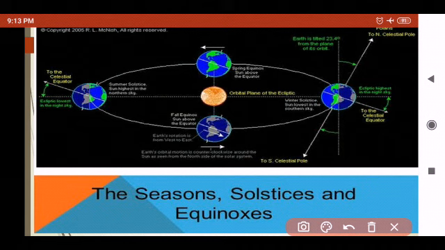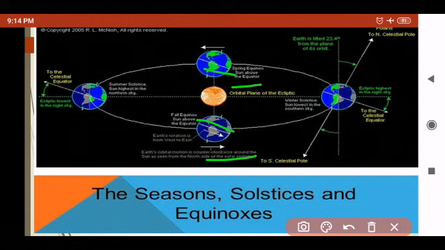Now the next part, the equinox, we will study. What is the meaning of equinox, that we will see. Equinox means that the position of the earth is getting the sunlight directly over the equator. At that time the sun rays directly fall on the equator, and that's why there is equal day and night all over the earth.